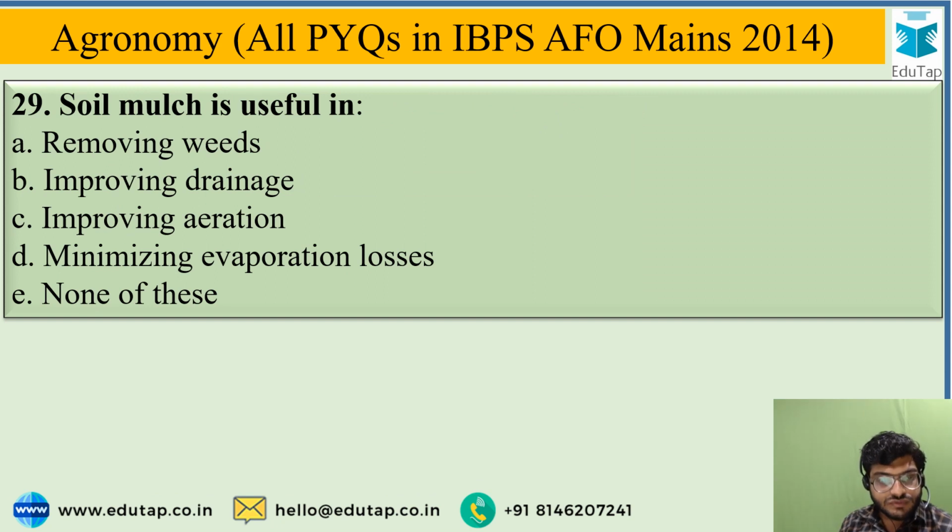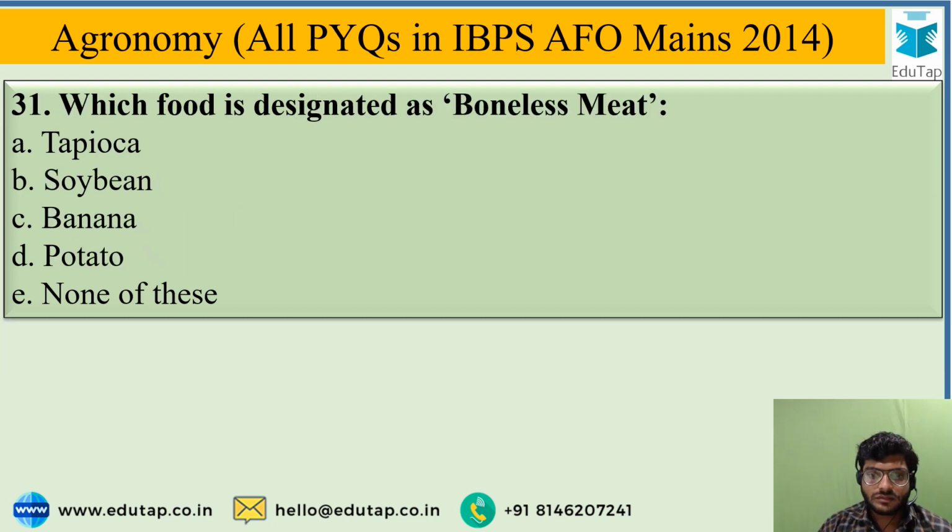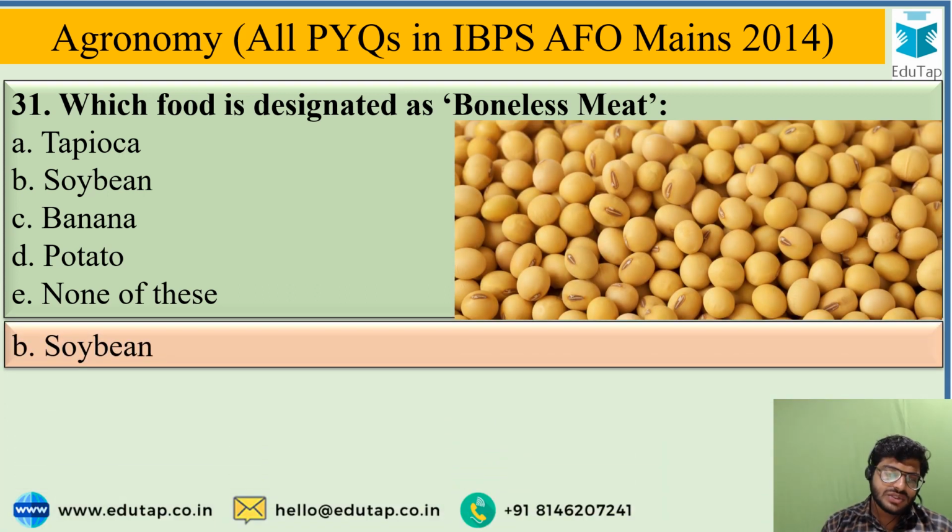Soil mulch is useful in, obviously the correct answer from the options is minimizing the evaporation losses. So mulching is helpful to reduce the soil temperature, and that's how the evaporation losses are curbed. Next, which food is designated as a boneless meat? And the options are tapioca, soybean, banana, potato, or none of these. And the correct option is soybean. Soybean is designated as boneless meat.